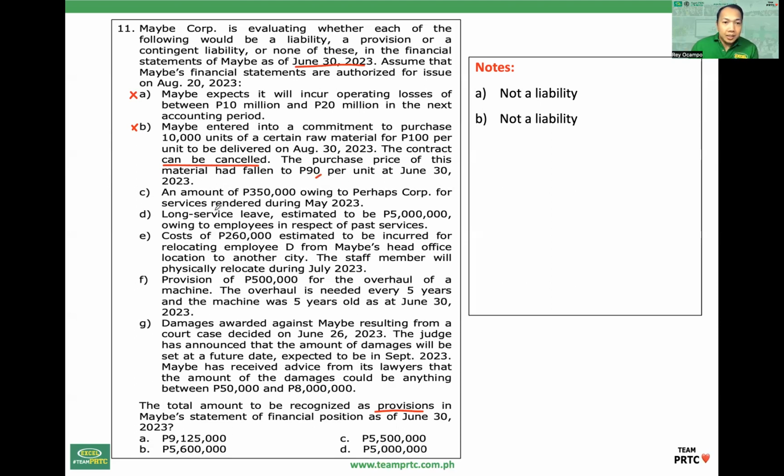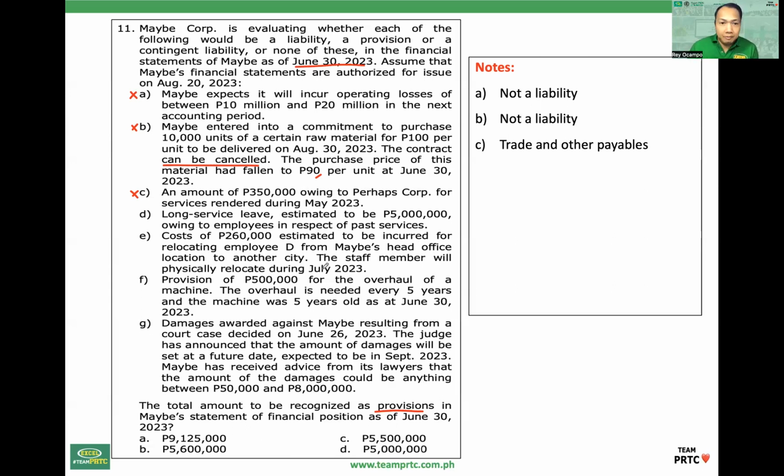Letter C. Amount of 350,000 owing to another company for services rendered during May. That is a liability, kaya lang that is not a provision, kasi ang provision uncertain as to timing or uncertain as to amount. Eh ito, wala namang uncertainty involved dyan. So liability yan, but not a provision. Saang line item kasali yan? Doon siya sa trade and other payables. Exclude.